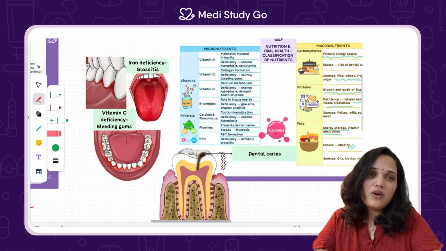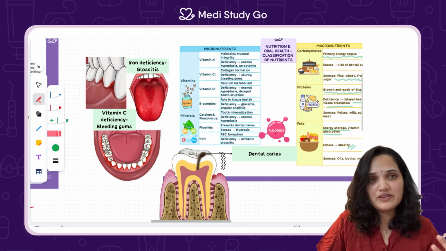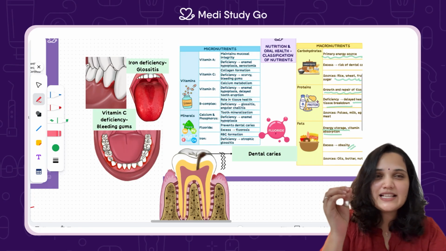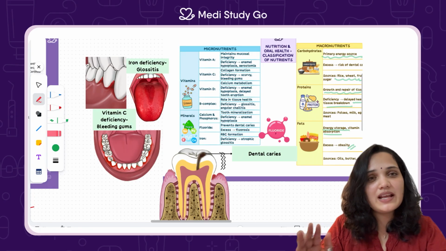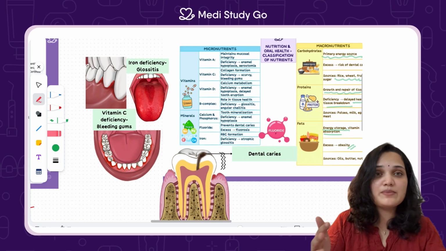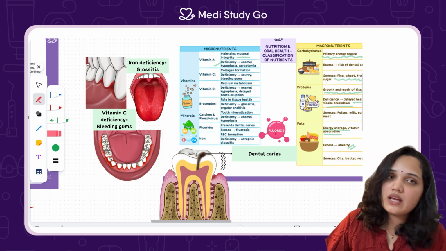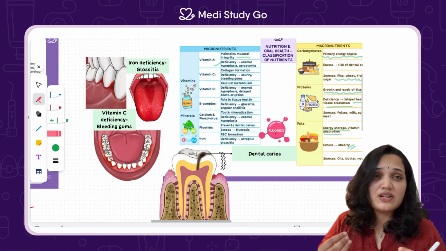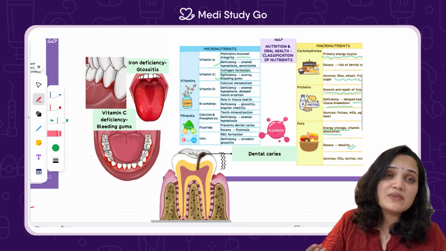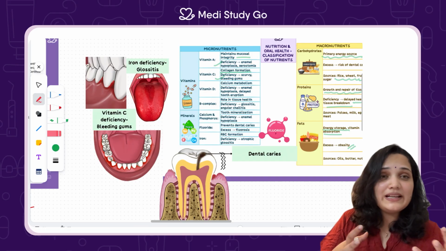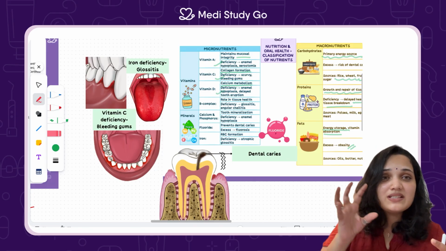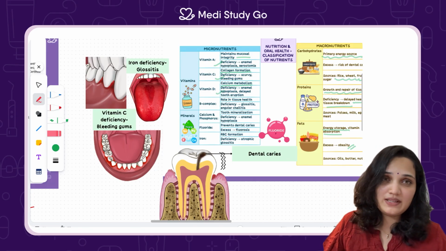Now let's see our micronutrients. That's our vitamins and minerals. So, vitamins are our micromanagers. Let's meet these characters. Vitamin A, first up, is the surface protector. The deficiency in vitamin A would cause enamel hypoplasia. And then vitamin C, our collagen guardian. The deficiency in vitamin C would cause scurvy and bleeding gums. Next is vitamin D, our mineral director. The deficiency in vitamin D would cause delayed eruption, xerostomia and hypoplasia.